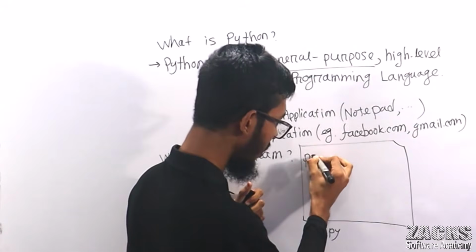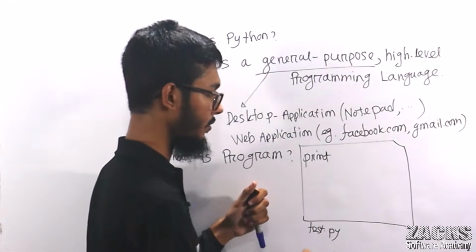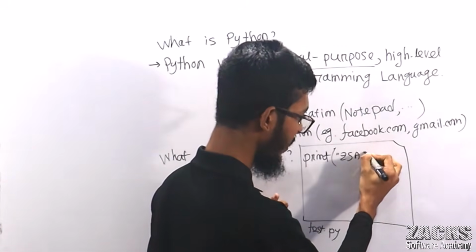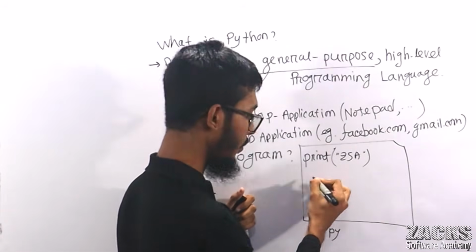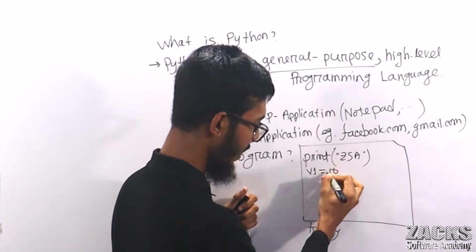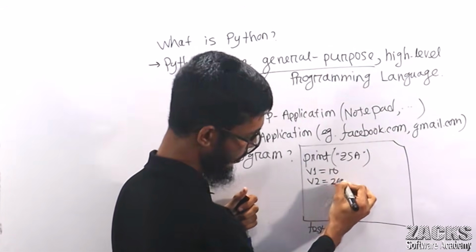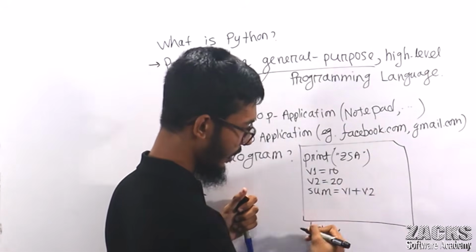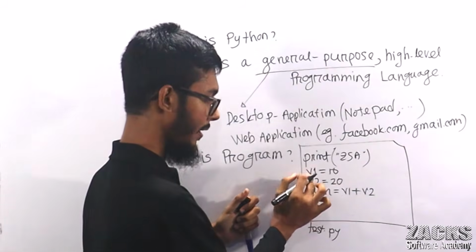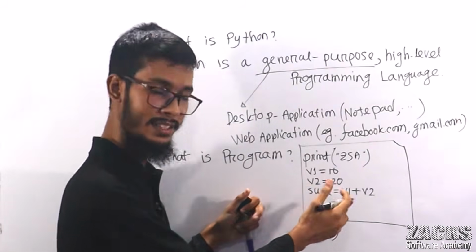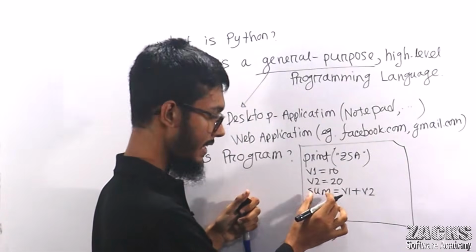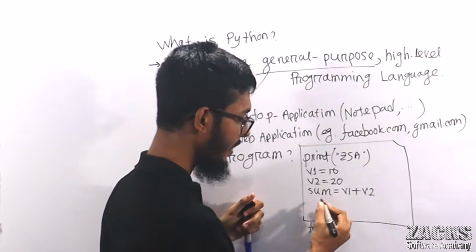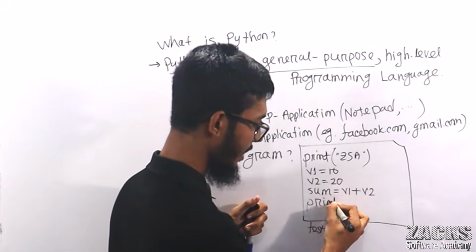Consider you are writing print. Don't ask at this moment why I am writing print here. Consider some English-like line, for example, Jack Software Academy. Then consider B1 equals 10, B2 equals 20, and sum equals B1 plus B2. I hope you are getting what I am doing here. The value of B1 is 10, the value of B2 is 20. I am simply adding these values and storing the result inside another variable. I'll explain, don't ask any question. If you don't get anything, no problem. Then you print it this way: print sum.